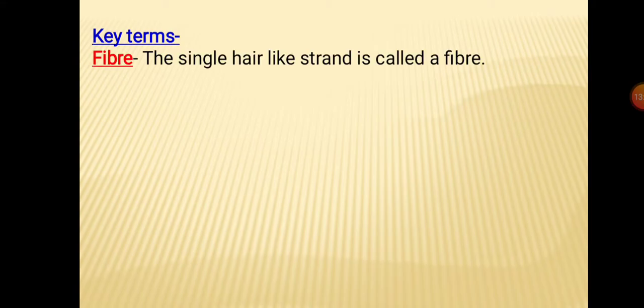So here we have the key terms. Various terms are used during the explanation of this chapter. Let us recall the meaning of those terms. It will help you to understand it better and learn these key terms. First of all, the word fiber is used. What is fiber? Fiber is the single hair-like strand which we can take out from the yarn. And yarn is made up of fibers.